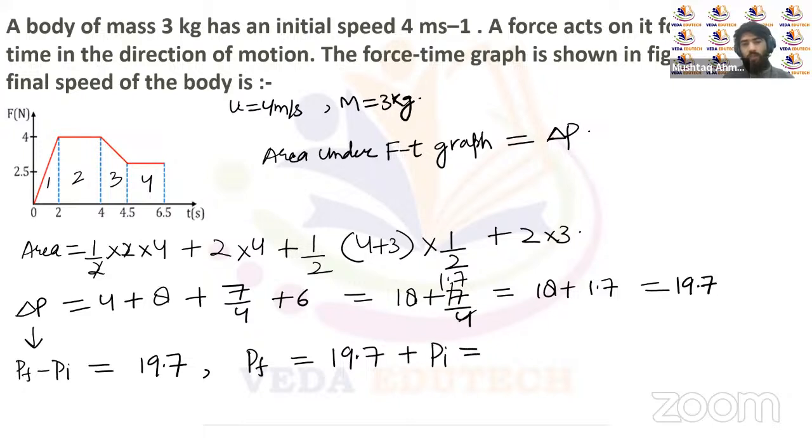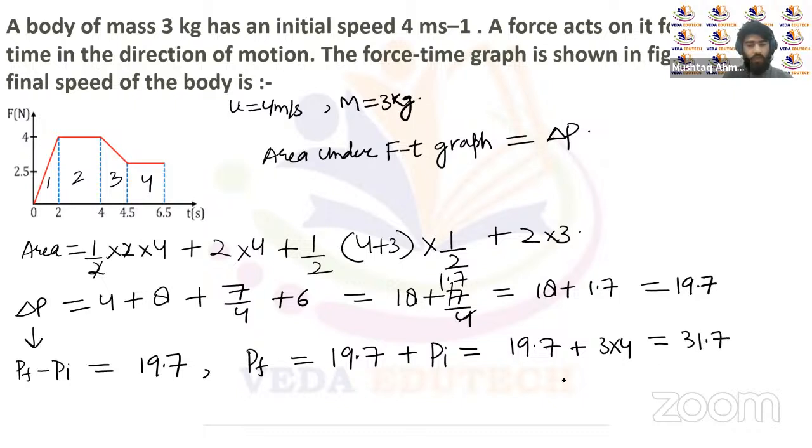Initially, the body was moving with a speed of 4 meter per second, and the mass of the body is given as 3 kg, right? We'll just add it, 3 multiplied by 4, so it will be 12. So it will be equal to 31.7, right?